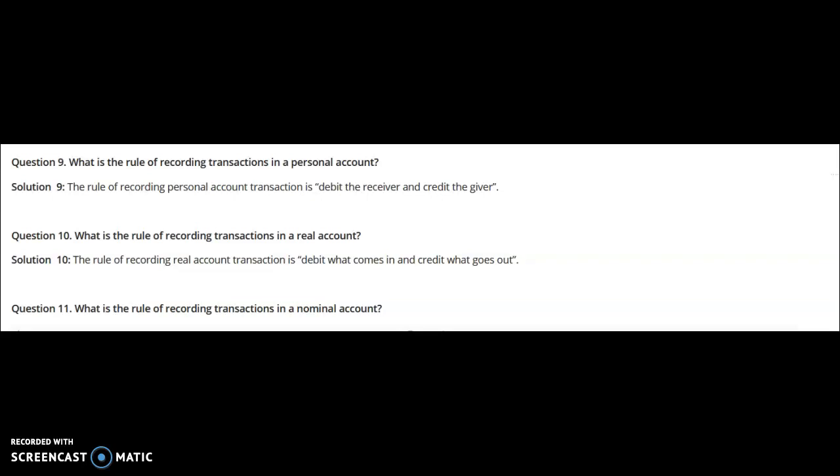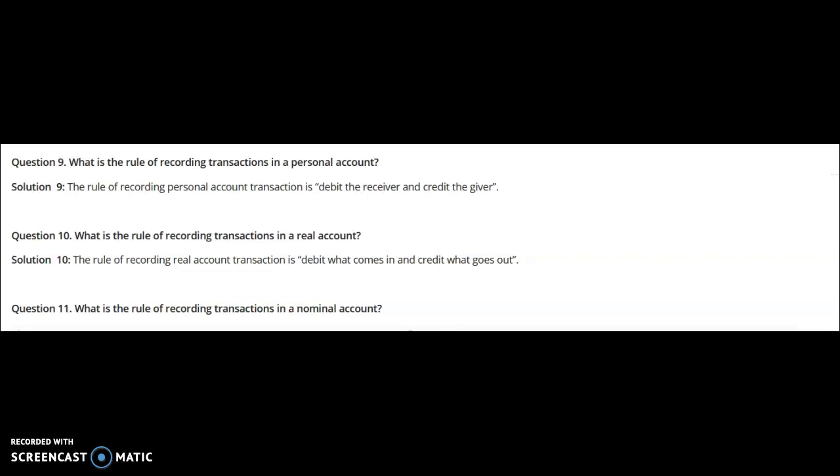Impersonal account has two further important types: one is known as real account and the other is known as nominal account. With reference to the personal account, it had three subdivisions: natural personal account, artificial personal account, and representative personal account. Likewise, with reference to the impersonal, as I told you, real account and nominal account.